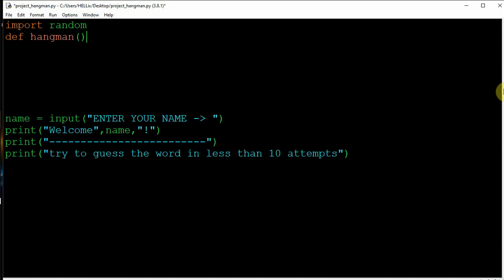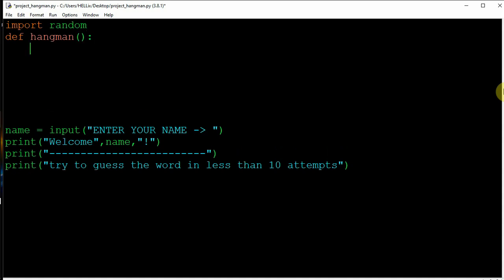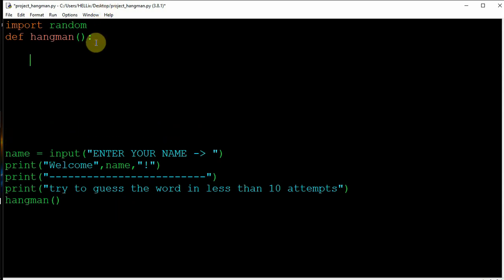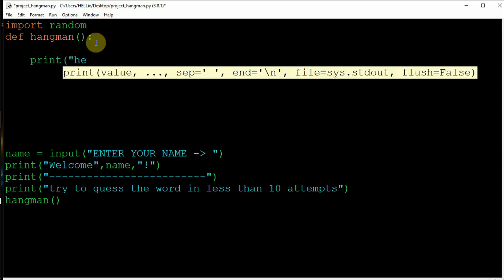And now after this, we just need to give a colon and press enter. After this, the game hangman will be called after the input and output of messages. Okay, so hangman will be called. When I save it now, I need to give a message to check whether Hangman is working or not. So write print hello world. This is just a check.